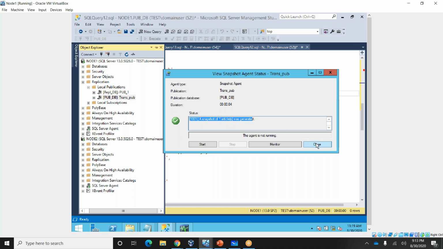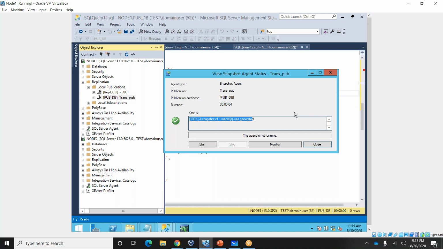So you mean to say this particular snapshot agent works specific to the article? Sorry, can you come again? I didn't hear properly. You configured a snapshot agent to work for a specific article, is that so?